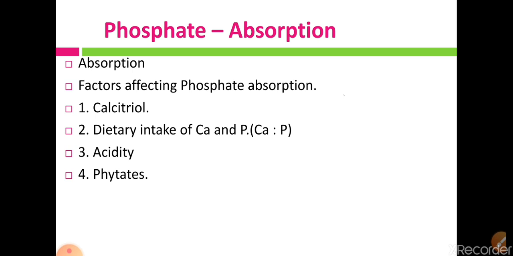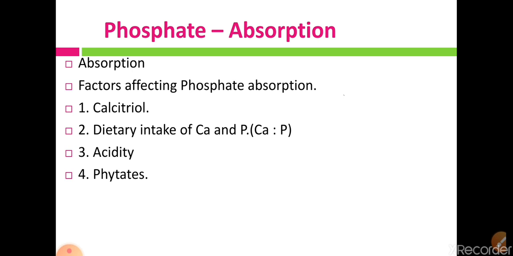Then dietary intake of calcium and phosphate should be in the proportion of 1:2 or 2:1. Then acidity, regarding the pH level of the GI tract. Low pH is favorable for phosphate absorption as well as calcium absorption from the GI tract.